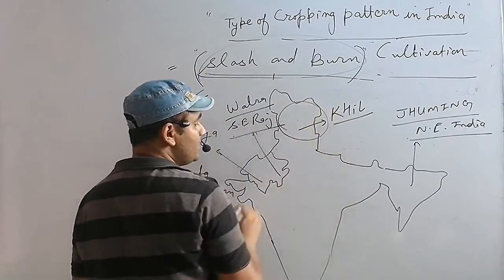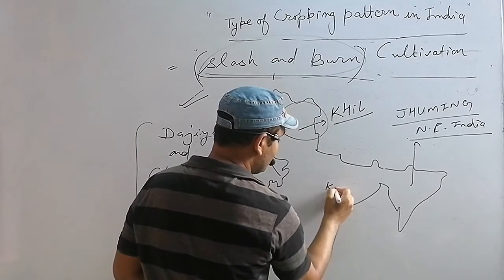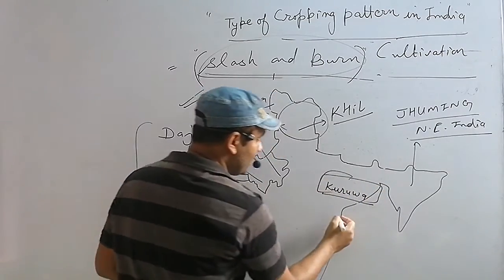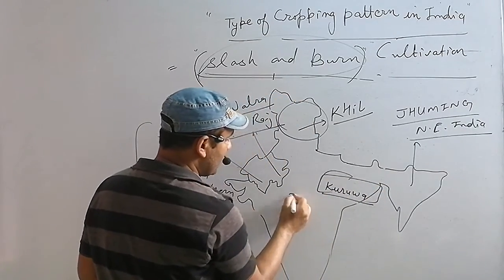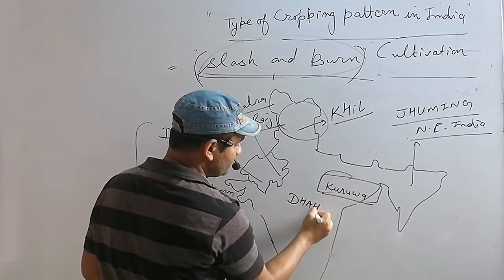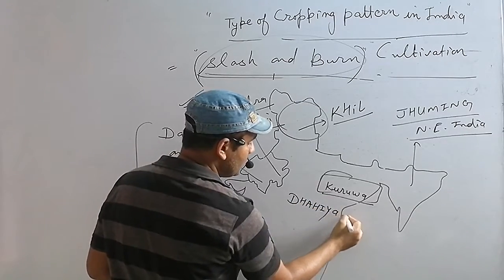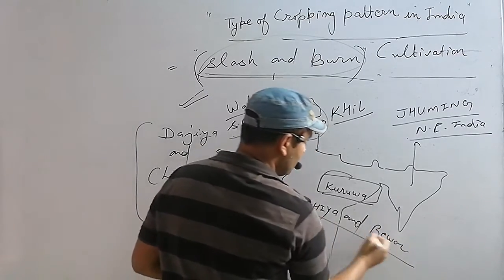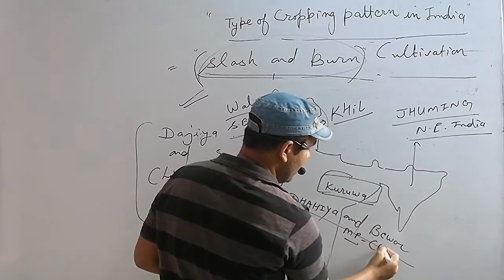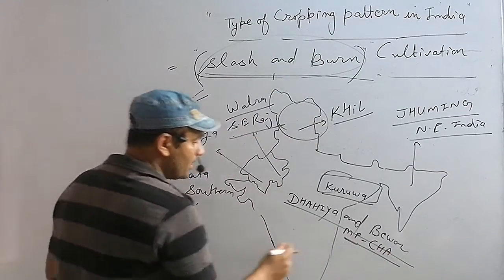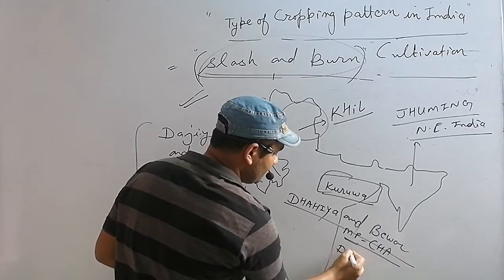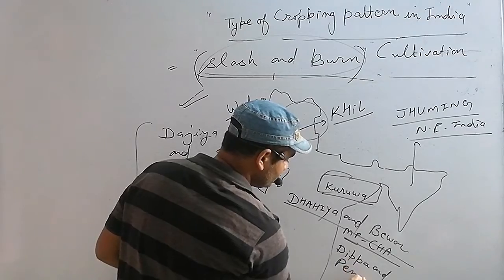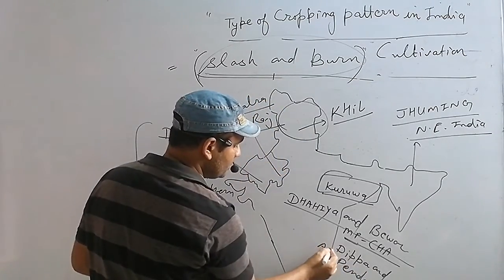in the Himalaya region. It is called Kurwa in Jharkhand. It is called Dhaiya and Bewar in Madhya Pradesh and Chhattisgarh. It is called Dippa and Penda in Andhra Pradesh.